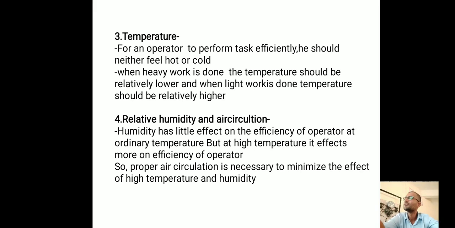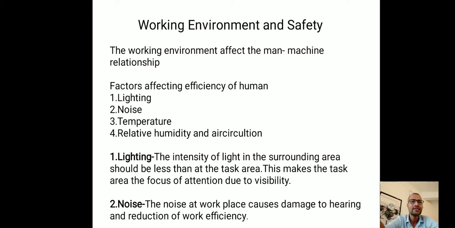So friends, in today's lecture we have discussed that, from the ergonomics point of view, the working environment should be proper. The lighting should be proper in the working zone. The noise level should be maintained.